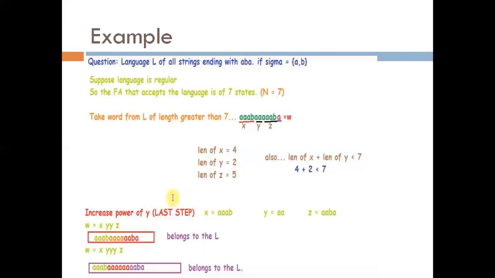So we can say that the language is regular. So the pumping lemma theorem is used to check whether the given language is regular or not. Okay. This theorem is not used to prove that a language is regular, but it is used to prove that a language is not regular.